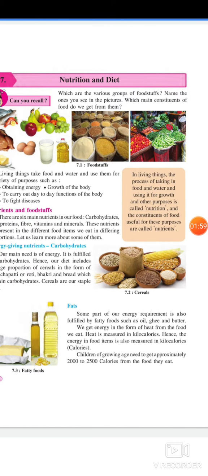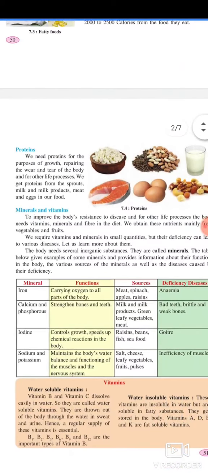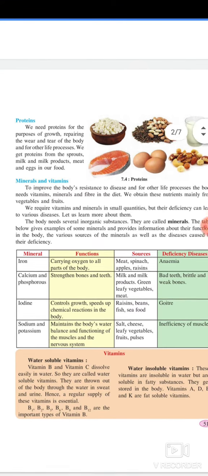In living things, the process of taking in food and water and using it for growth and other purposes is called nutrition, and the constituents of food useful for these purposes are called nutrients. Proteins. We need proteins for the purpose of growth, repairing the wear and tear of the body, and for other life processes. We get proteins from sprouts, milk and milk products, meat and eggs in our food.